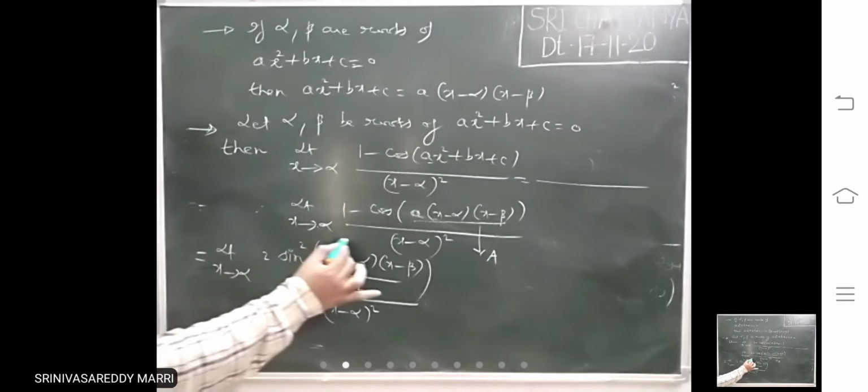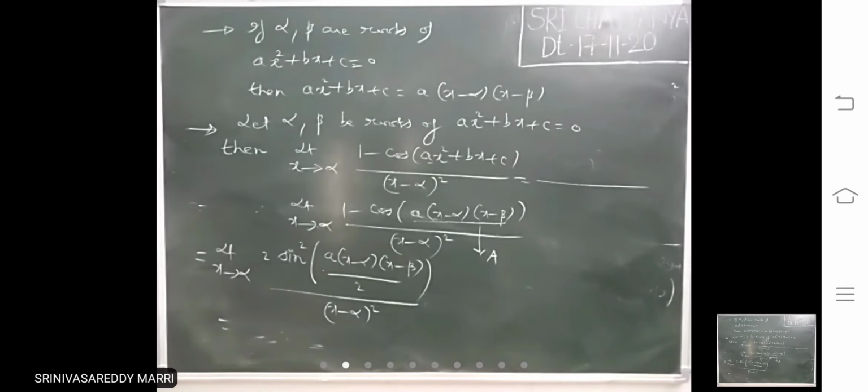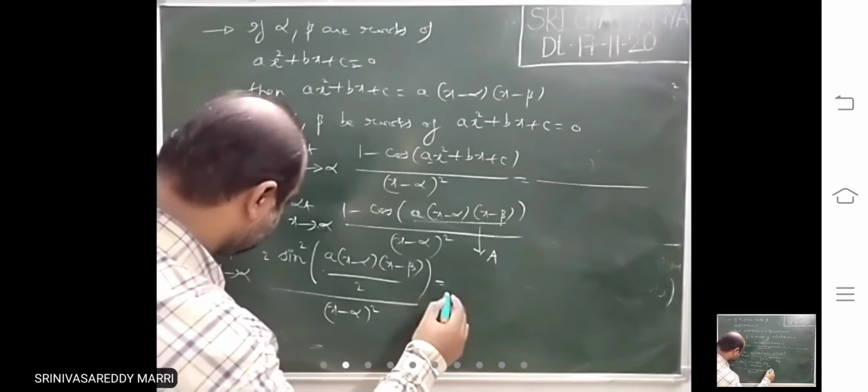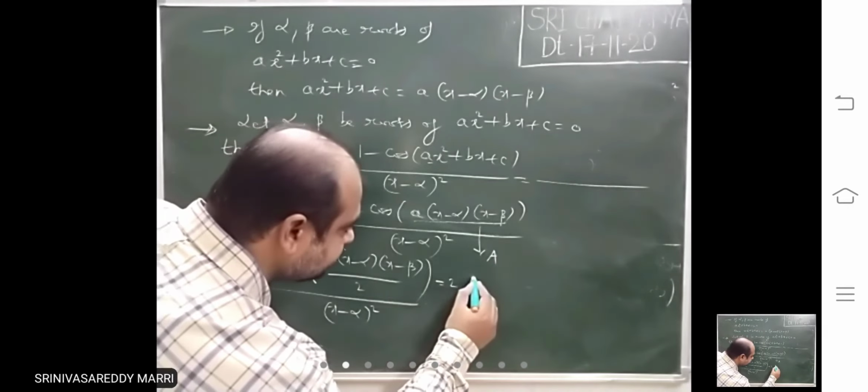Now this is sine square f of x. In the denominator f of x whole square must be there. That means 2 I am writing outside.